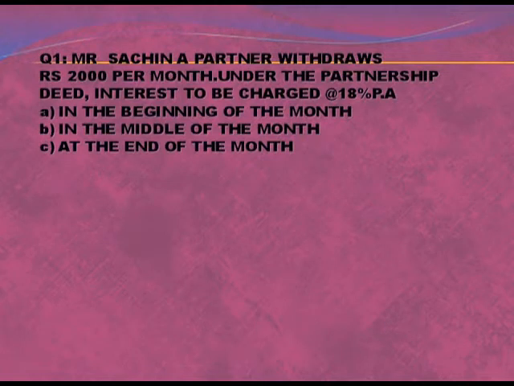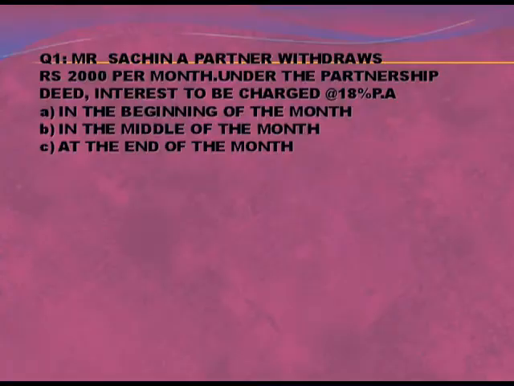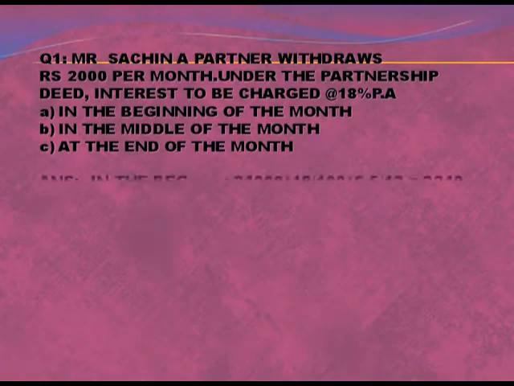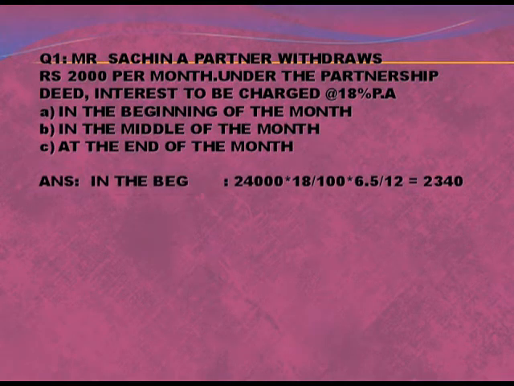Now we can go for certain questions through which you can understand these formulas easily. It was written, Mr. Sachin, a partner withdraws 2000 per month under the partnership deed, interest to be charged at the rate of 18% per annum. If Sachin is withdrawing 2000 per month, then for the whole year he will withdraw 24,000, then rate upon 100, that is 18 upon 100 into 6.5 by 12, that is the formula of beginning of the month.